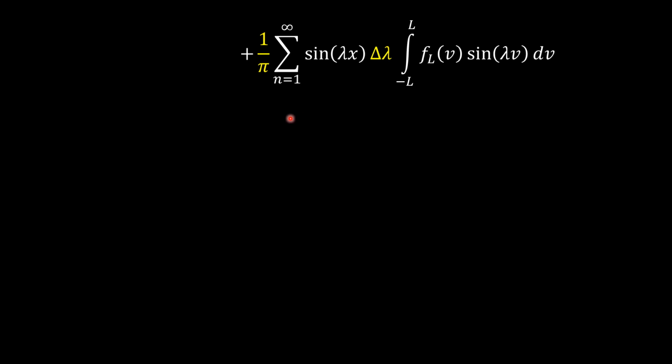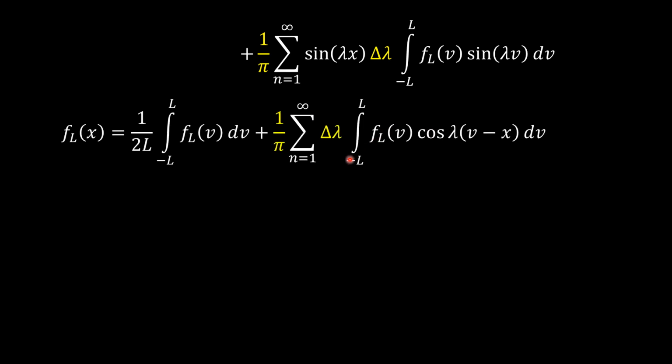Now we will take that cos lambda x term and sine lambda x term inside the integral sign, and we will simplify the expression. We will use the trigonometric formula and we will get the expression as f_L(x) is equal to 1 upon 2L integration from minus L to L f_L(v) dv plus 1 upon pi summation n equal to 1 to infinity delta lambda integration from minus L to L f_L(v). See, those two product terms can now be replaced by cos of lambda into (v minus x) dv.